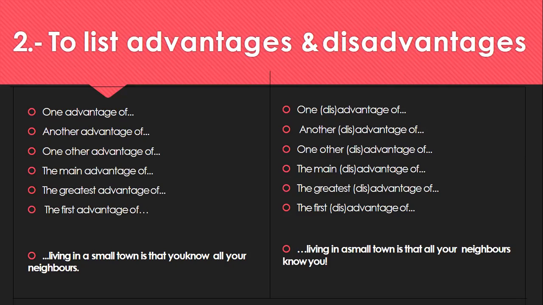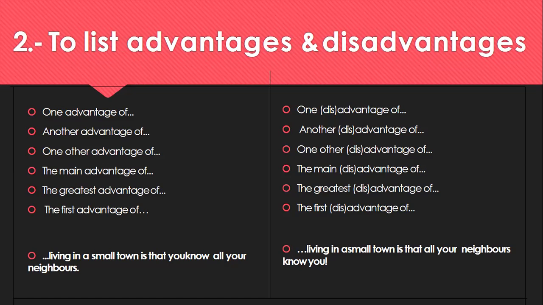the main advantage of living in a small town is that you know all your neighbors. The greatest disadvantage of living in a small town is that all your neighbors know you. So, all in all, when you're using advantages and disadvantages devices, you need to remember which of them come first when you're introducing your first argument and which come to the latest ones.